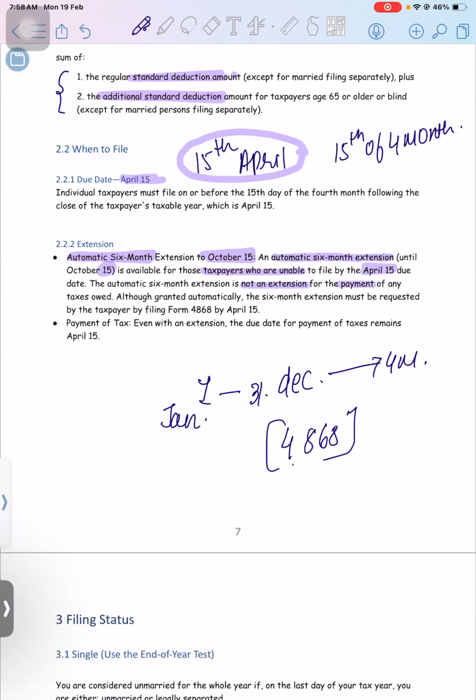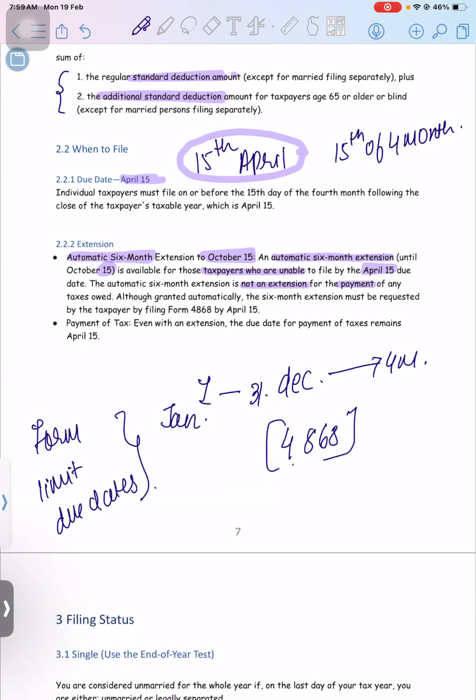Okay, now second thing, I'll just let you know that whenever we study something on the same day, use the last page of your book. Whatever form numbers are coming, whatever limits and any due dates, you can just write it down on the last page of your book. So the first thing which we understood today, the filing date and the automatic extension form.